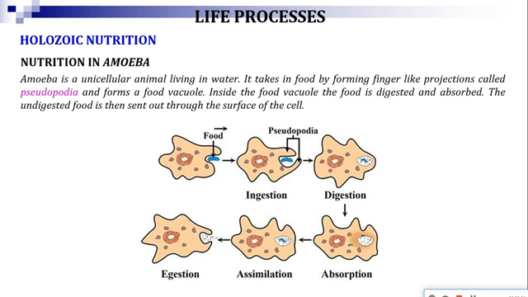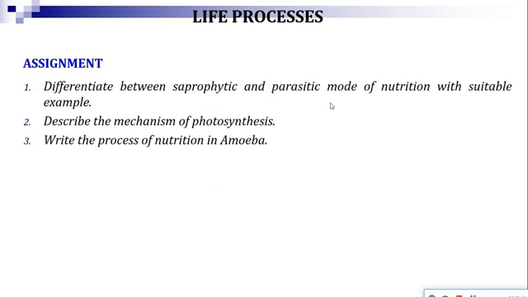Okay, so this was all about the nutrition process. We have discussed the autotrophic nutrition and heterotrophic nutrition. Out of heterotrophic nutrition, we have discussed the simple type of holozoic nutrition which takes place in the case of a unicellular organism like amoeba. In the coming class, we will discuss nutrition in the case of human beings. So make your concept clear, go through all the slides, go through your book. If you have any problem or confusion, you can drop me your confusion or problem on my personal number. So these are your assignments for today.